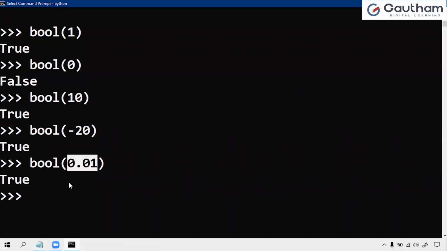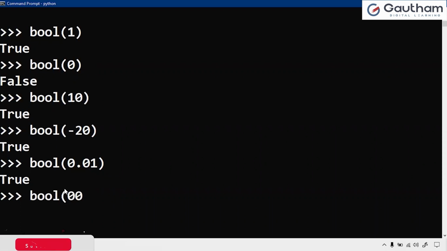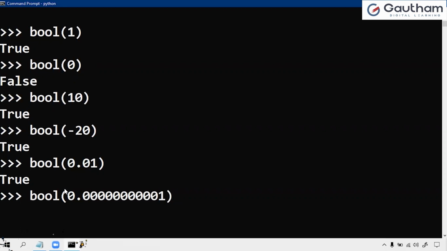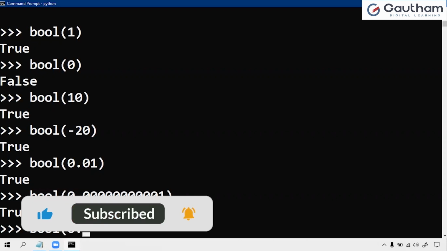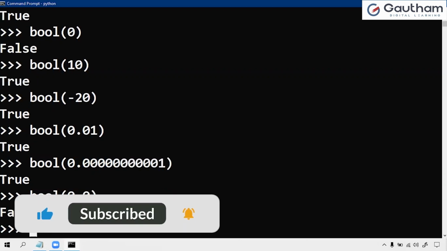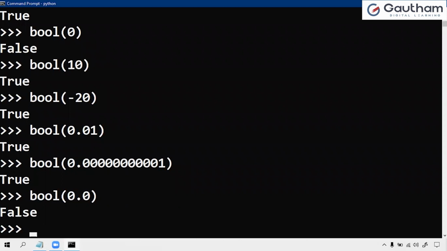0.01 is not equal to 0, right? Boolean of 0.0, does it return true or false? Yes. 0.0001 is also not equal to 0, so it returns true. If it is 0, then only it returns false. Boolean of 0.0 returns False. Other than that, it returns true.